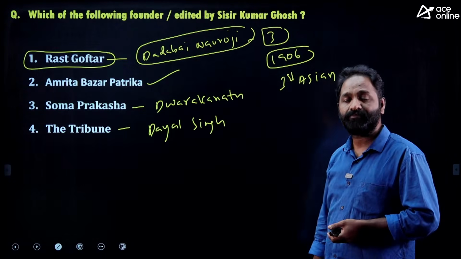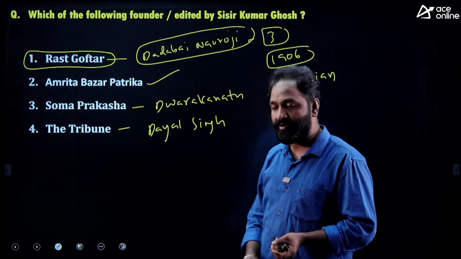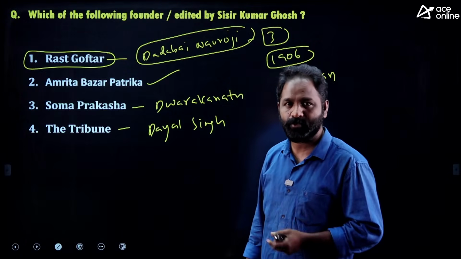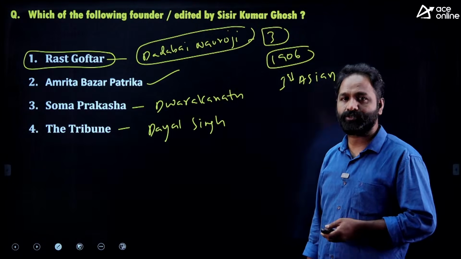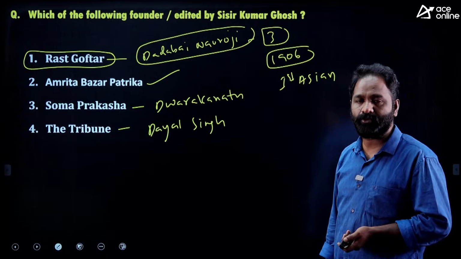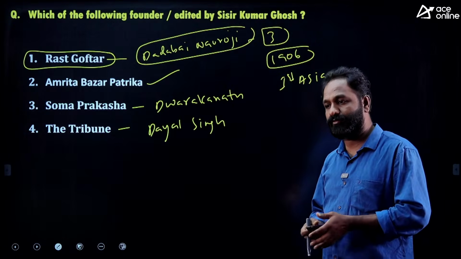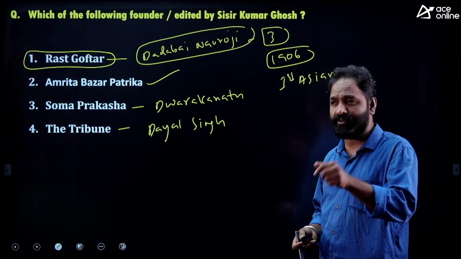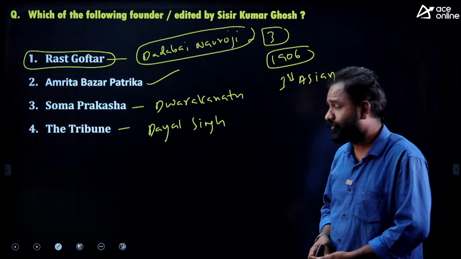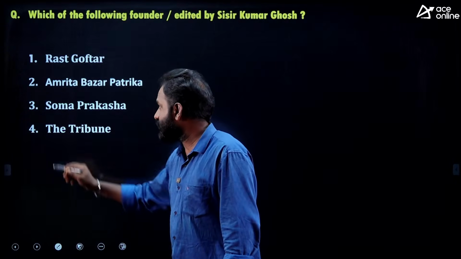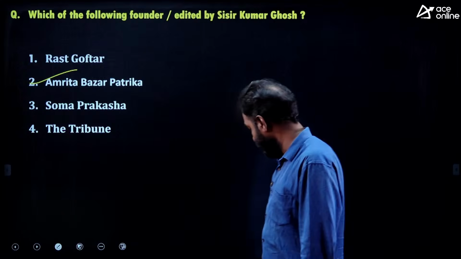He wrote so many books. Poverty and Un-British Rule in India is the famous book written by Dadabhai Naoroji. Rashtra Goftar is also by Dadabhai Naoroji. And also East Indian and Voice of India journal by Dadabhai Naoroji. Clear? So the answer is Amrit Bazar Patrika.